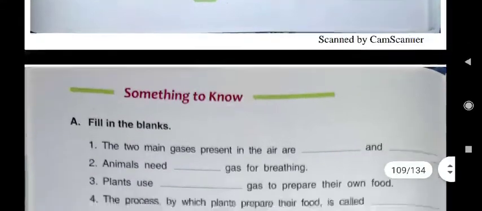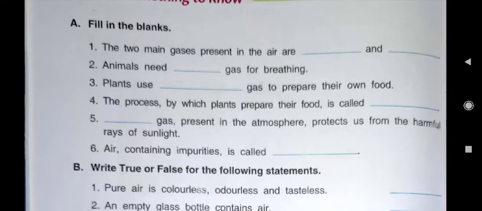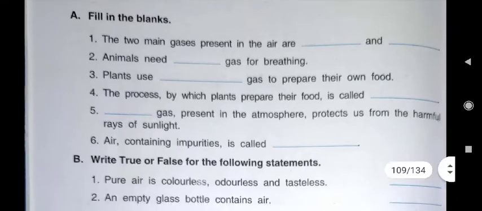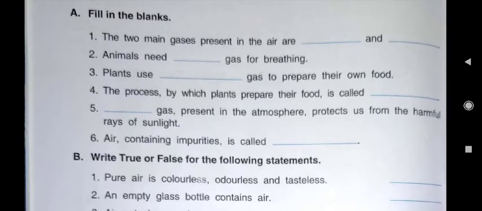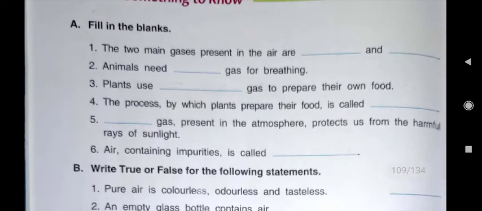So now you see, fill in the blanks. That is a part of lesson number 10. The two main gases present in the air are dash and dash. Now children, you have to tell which two gases are the main gases. You have read nitrogen. Its percentage is 78%. And oxygen is